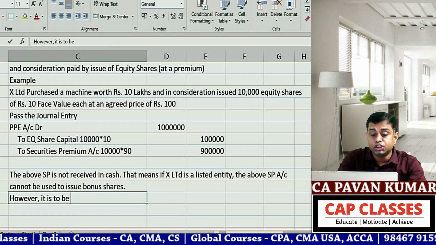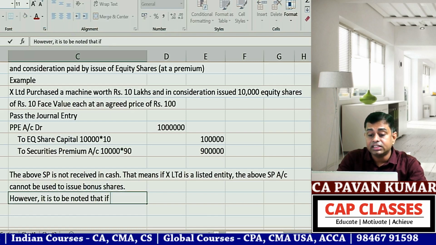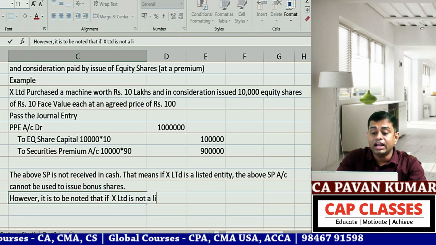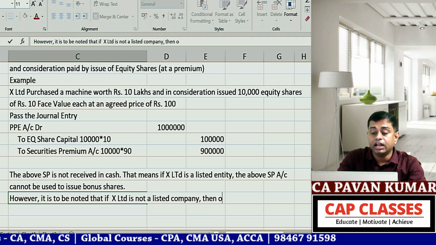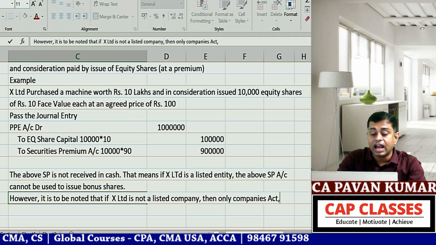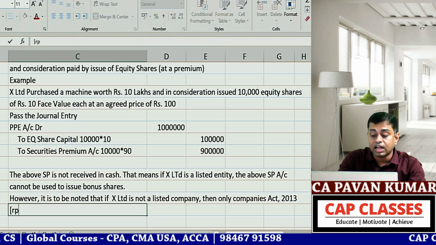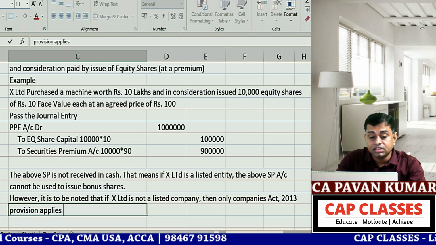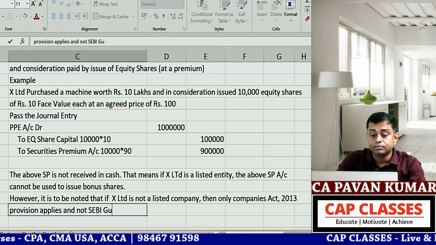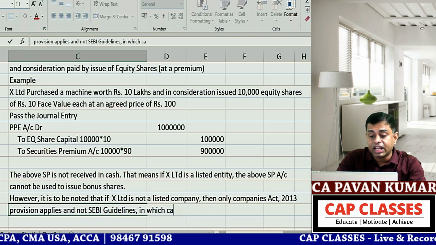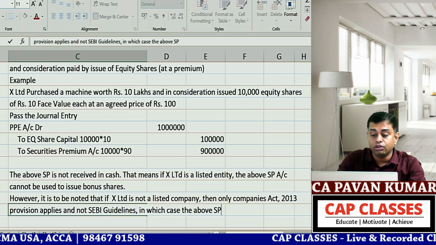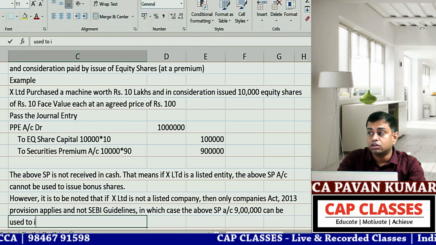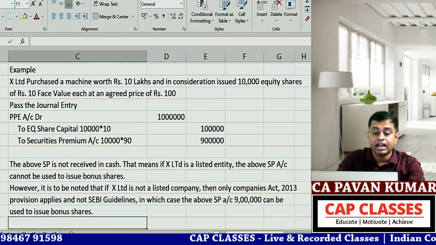However, if X Limited is not a listed company, then only Companies Act 2013 provisions apply and not SEBI guidelines, in which case the above security premium account of 9 lakhs can be used to issue bonus shares.